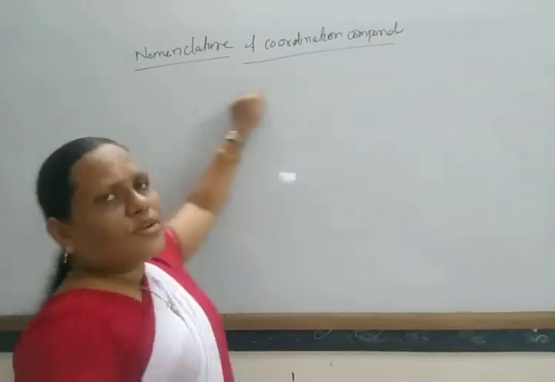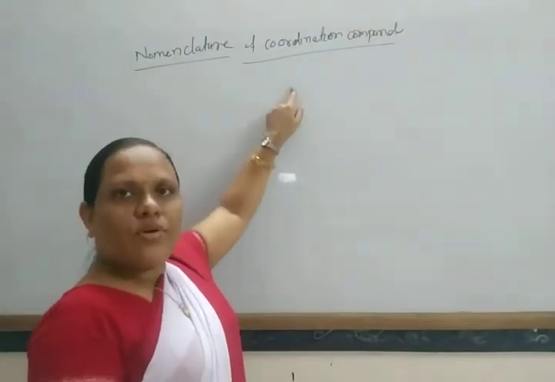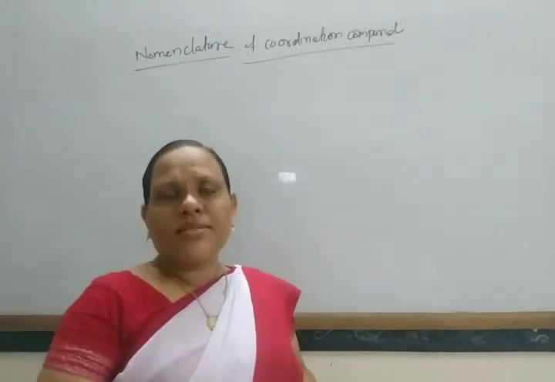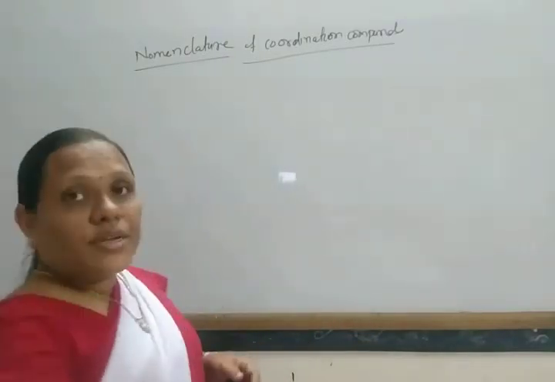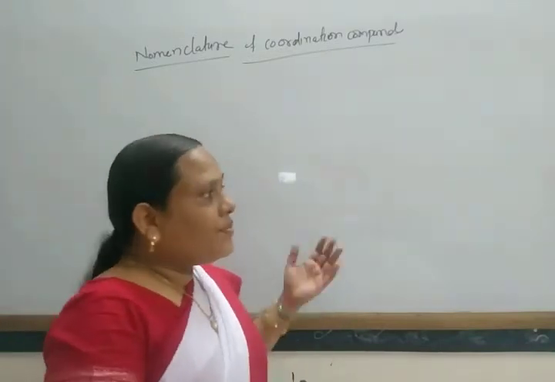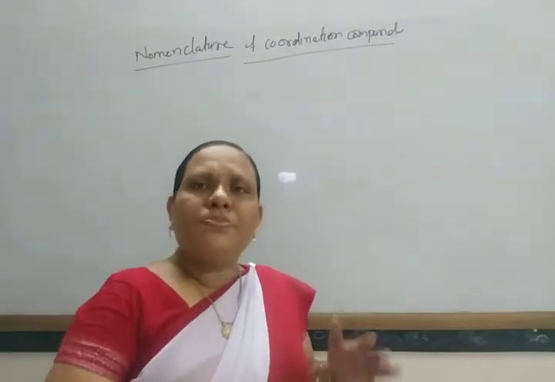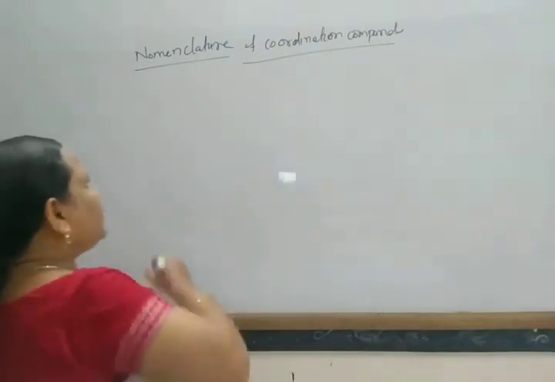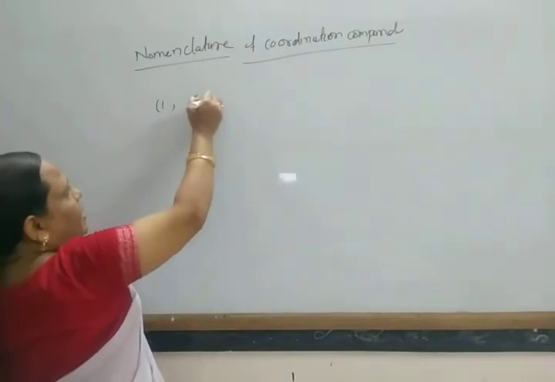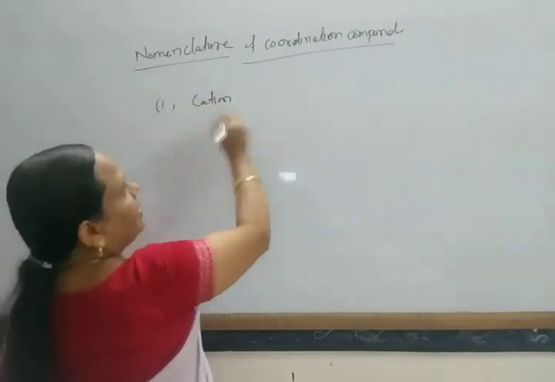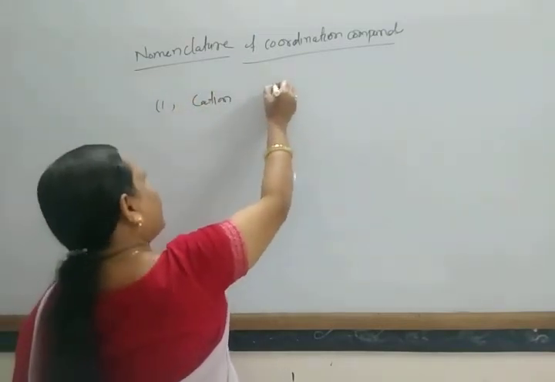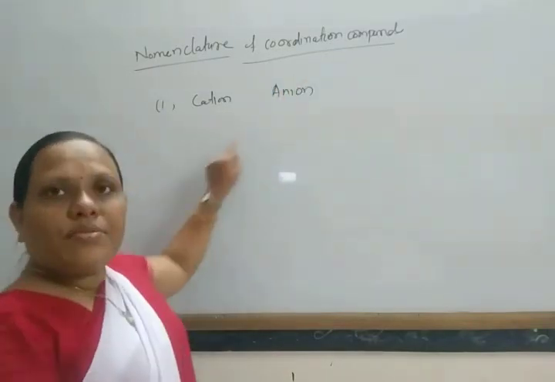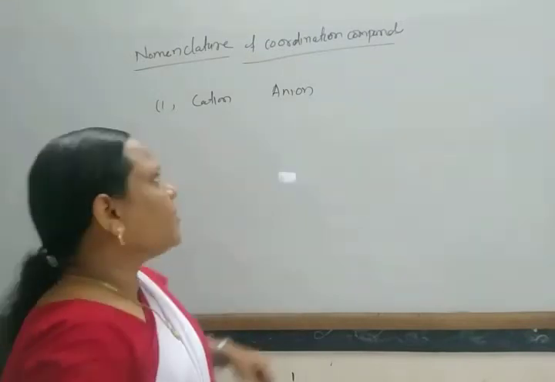Whenever you write the nomenclature of a coordination compound, you have to follow certain rules. As you write normal salts, like sodium chloride or barium sulfate, the positive part is always written first, then the negative part. In this way, the cation should be named first, followed by the anion name.